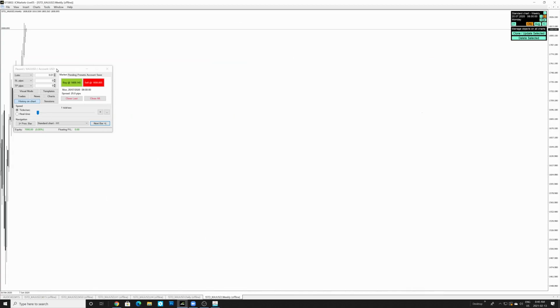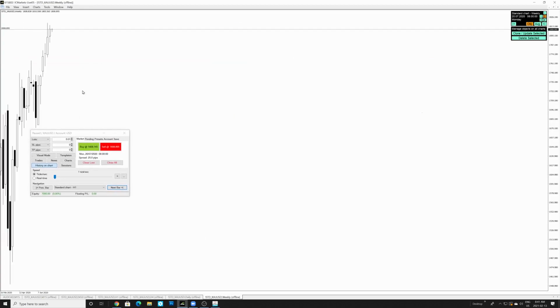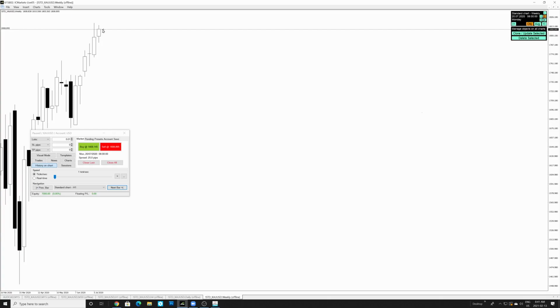So let's take a look at the weekly here. Weekly is obviously pumping bullish over here. The weekly candle is about to go bullish. You can see we had a bullish candle. So now we have to break this down in the daily time frame and see if we can get those confirmations for price to continue going up or not.